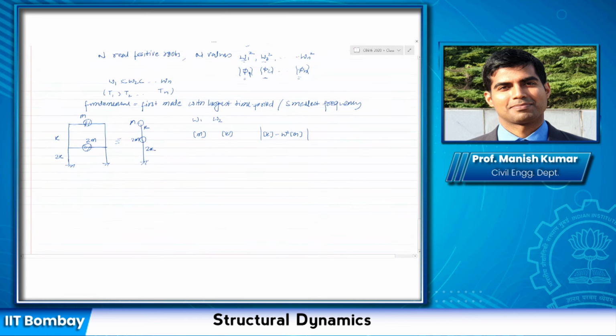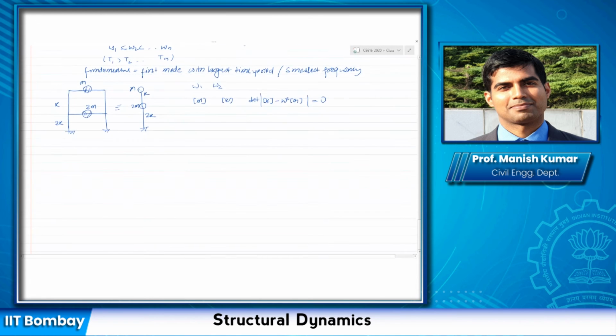Okay, so either I can write it like this, or if I have to write just the determinant, I will write it like this, equal to 0, same thing. So you are going to find out m, and going to find out k. Solve it like this. Remember, your answer would be in terms of k by m.